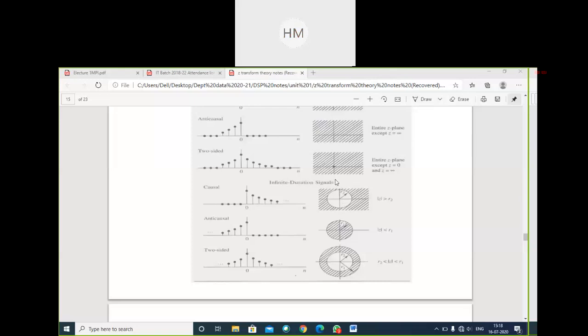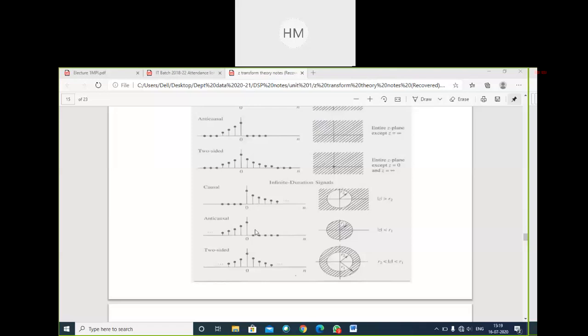For an infinite duration signal, always remember, the ROC of that Z transform will converge outside the circle, inside the circle, or it will be an annular ring. So for the causal system, the first case, the ROC exists outside the circle, the whole Z plane except the unit circle. Clear? That means exterior to the unit circle.